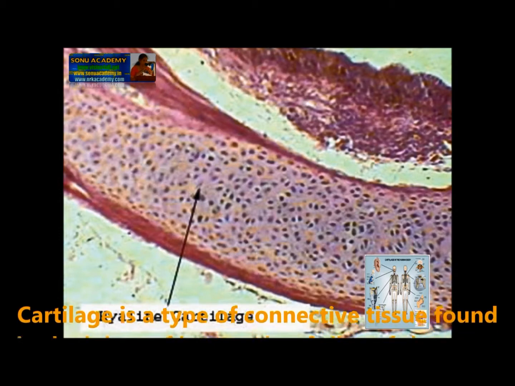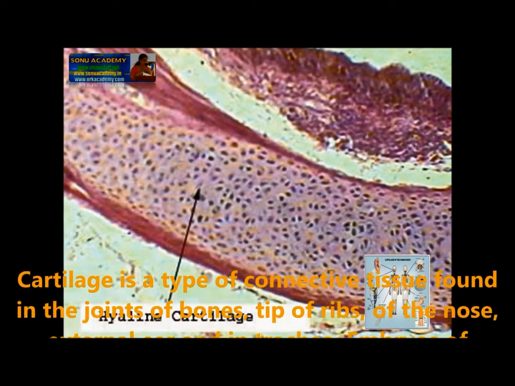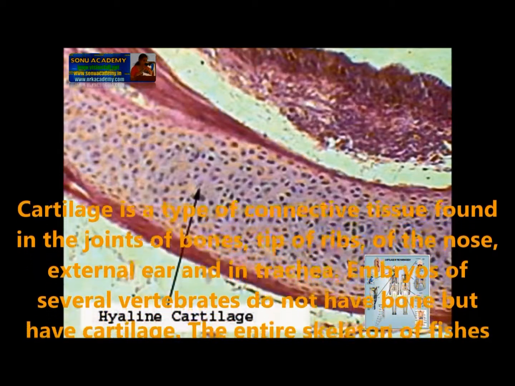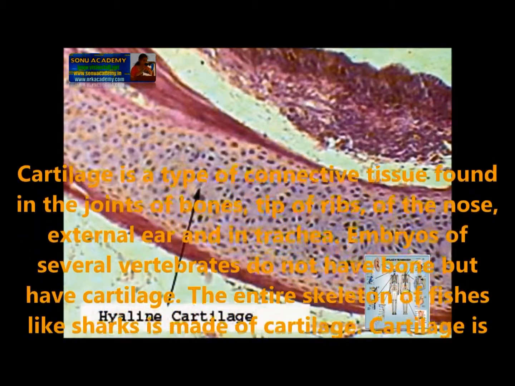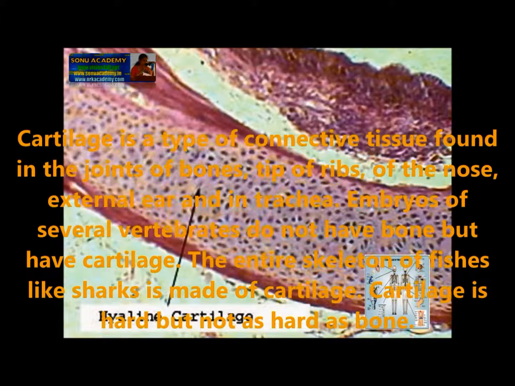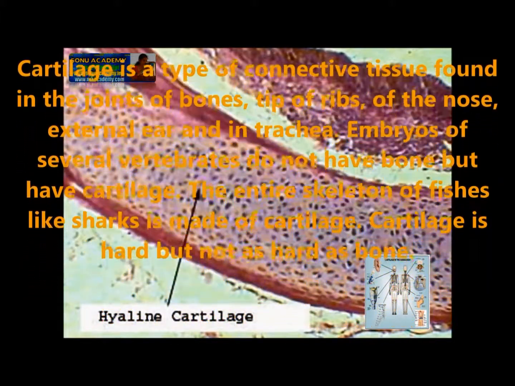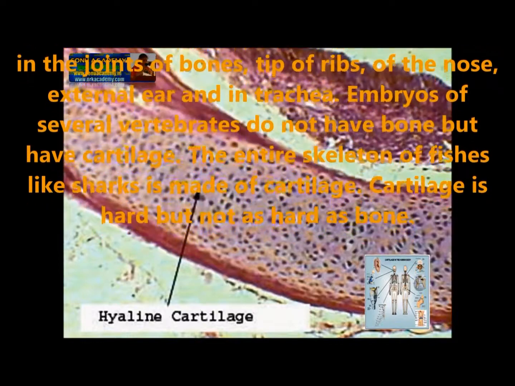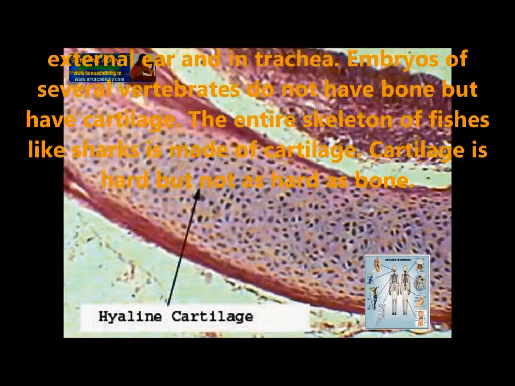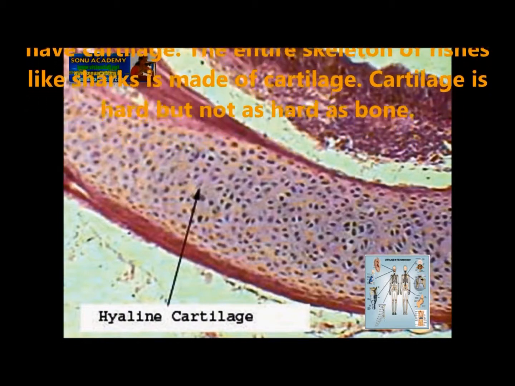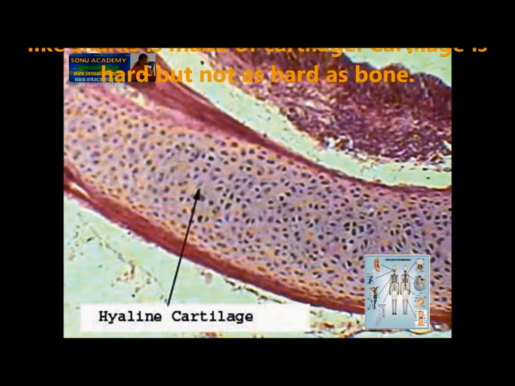Cartilage tissue. Cartilage is a type of connective tissue found in the joints of bones, ribs, tip of the nose, external ears and in the trachea. Embryos of several vertebrates do not have bone but they have cartilage. The entire skeleton of fishes like sharks is made up of cartilage. Cartilage is hard, but not as hard as bone.